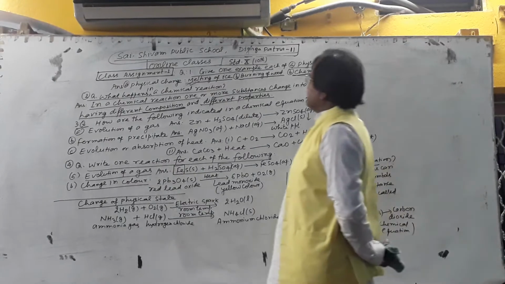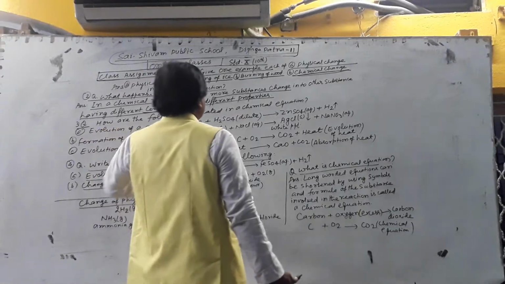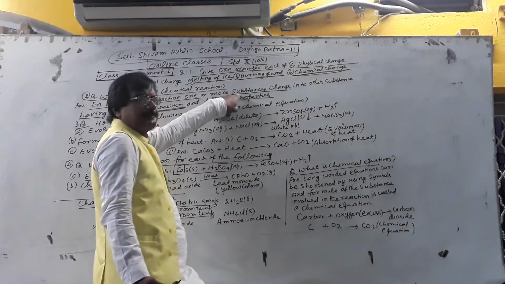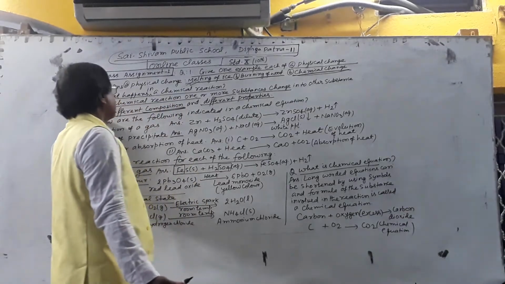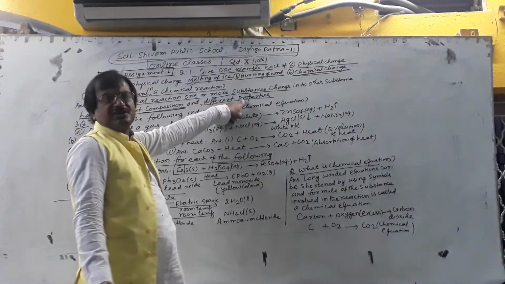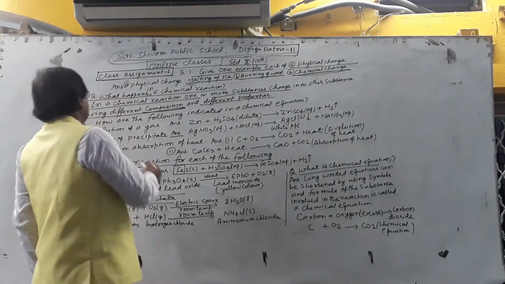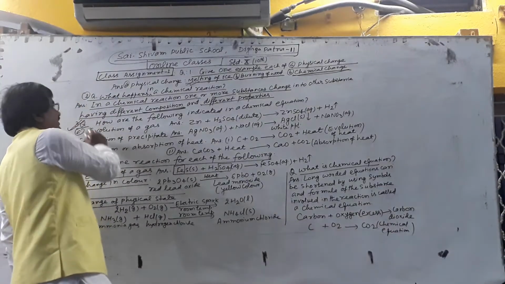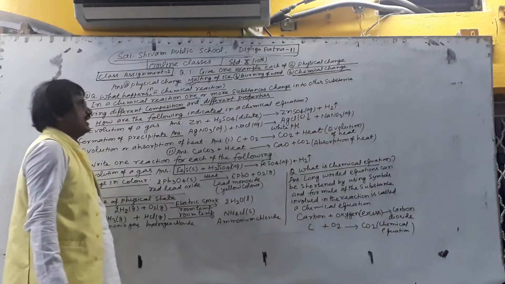So a chemical change is a reaction in which one or more reactants, or reacting substances, change into other substances, and those other substances have different compositions and different properties from those of the reactants. Then another question is, how do the following indicate a chemical reaction?